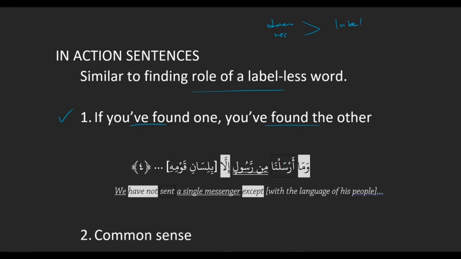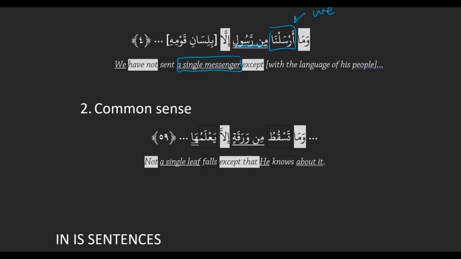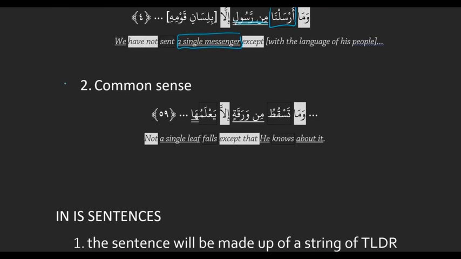Good. وَمَا أَرْسَلْنَا مِن رَسُولٍ إِلَّا بِلِسَانِ قَوْمِهِ. Here we have أَرْسَلْنَا, which is the action, and inside that we have the embedded doer, we. Meaning we've already found our doer, which means min rasulin can only be the receiver. So we have a single messenger. Make sense? Okay. And then our other rule, the golden rule of life, common sense.